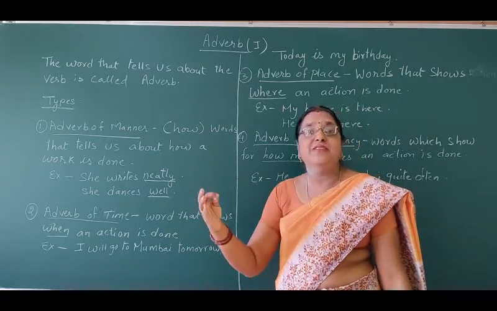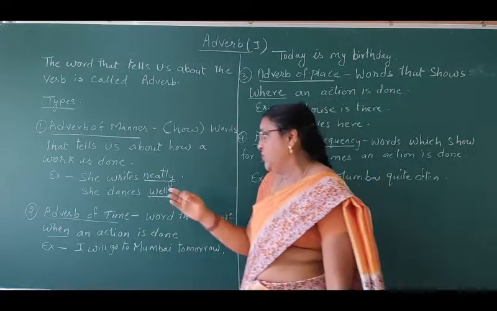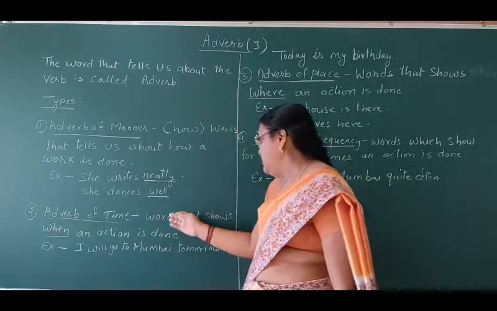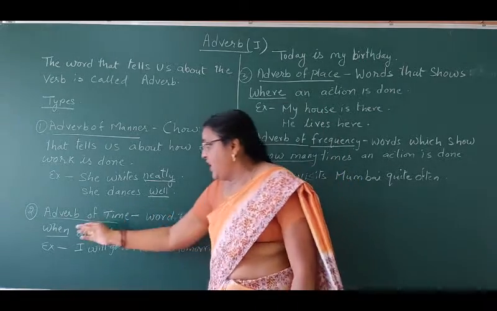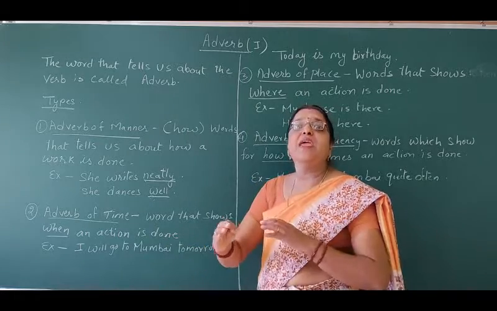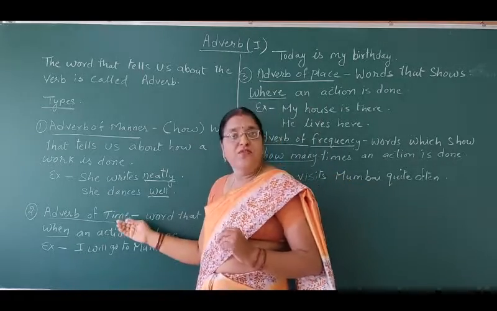When an action is done, when a work is done. So that indicates adverb of time. Words that show when an action is done. किस टाइम पे कोई काम हुआ है? That is the adverb of time.